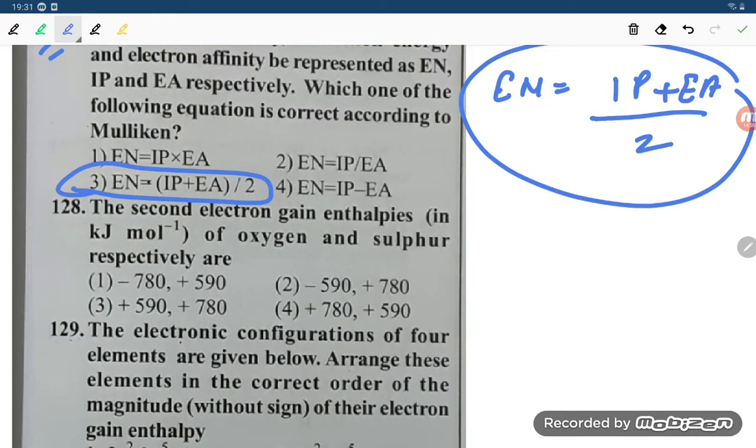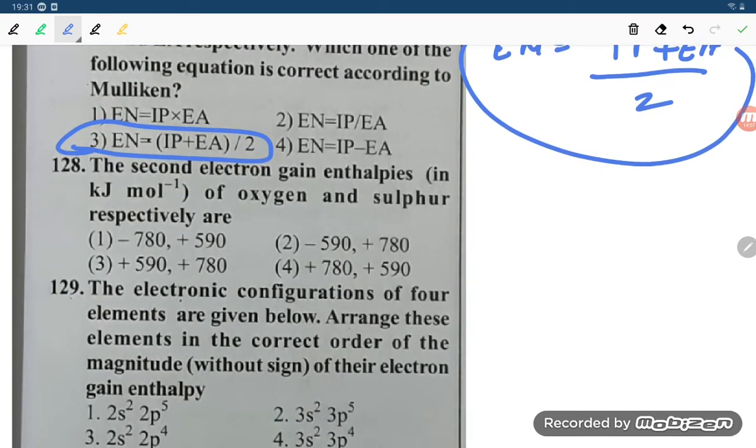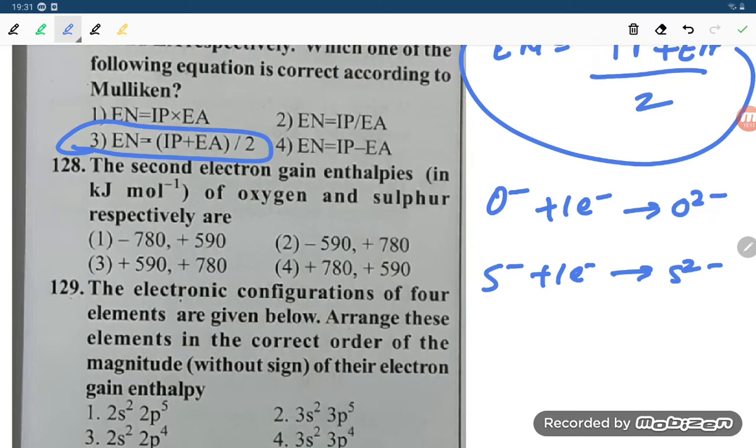Next one is question number 128, student. The second electron gain enthalpy in kilojoule per mole of oxygen and sulfur. Oxygen O⁻ is adding one more electron, so O²⁻, and sulfur is adding one more electron, that is S²⁻. Dear student, oxygen has a small size, so more energy will be absorbed. Energy absorbed means positive sign, 780 kilojoule per mole, and in sulfur's case less energy will be absorbed, that is 590 kilojoule per mole.